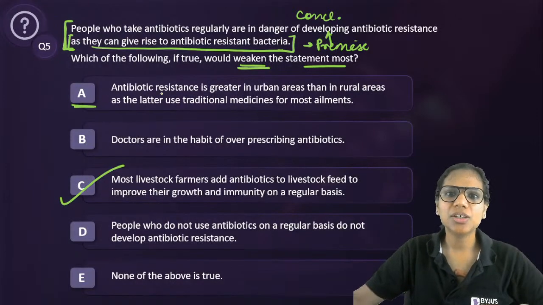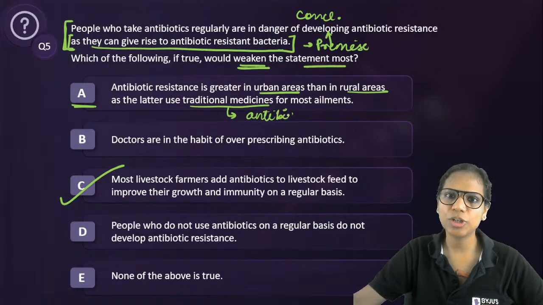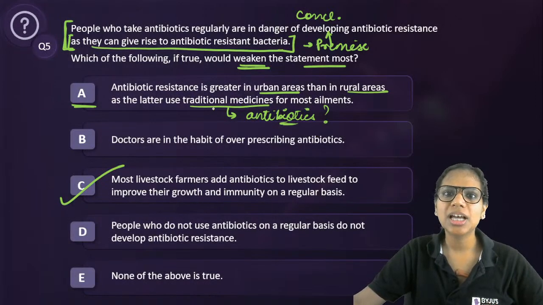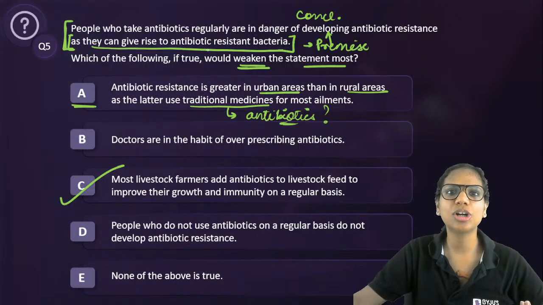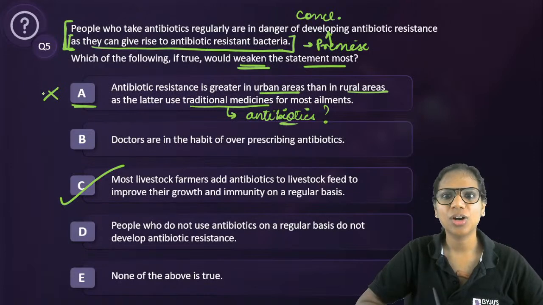First of all, A gives a rural-urban comparison and it says that rural areas use traditional medicines. How do I know that those traditional medicines do not have any antibiotics? Do I know this? I don't, right? So because I don't know this, I cannot say that it is weakening the argument. What if the rural medicines also have antibiotics? Then it will not really weaken the argument. Right? Okay.